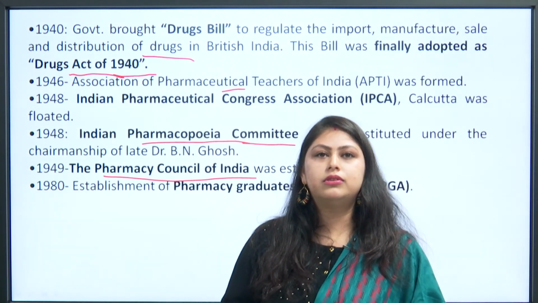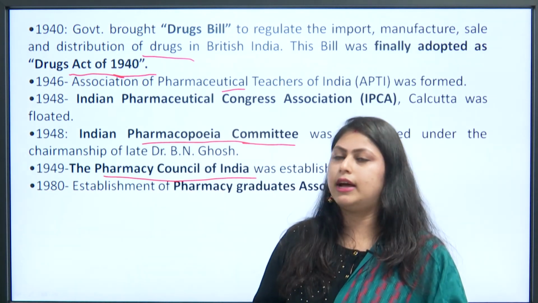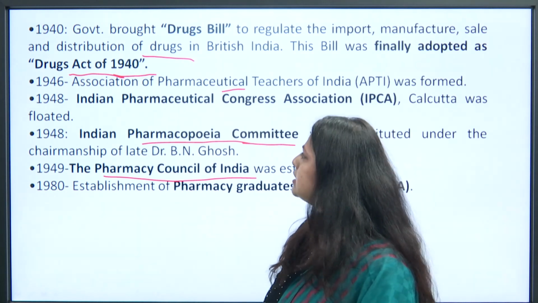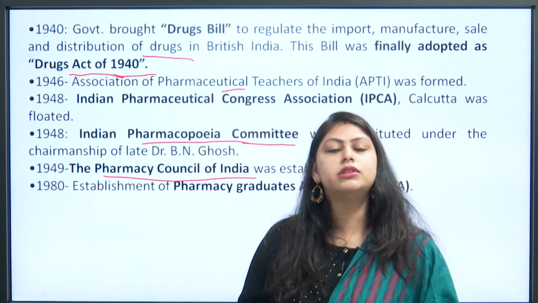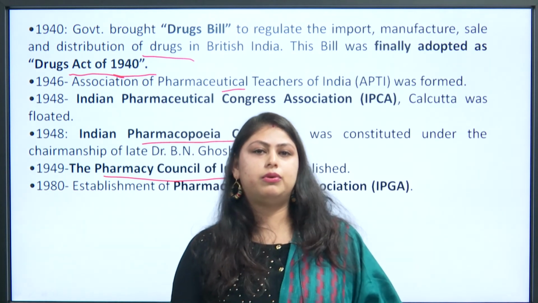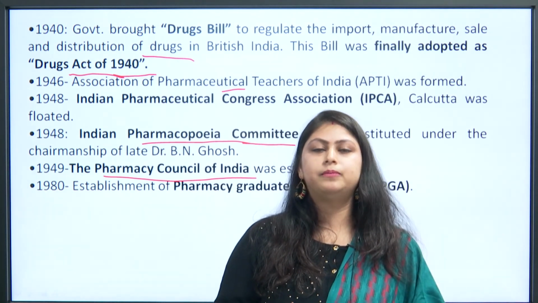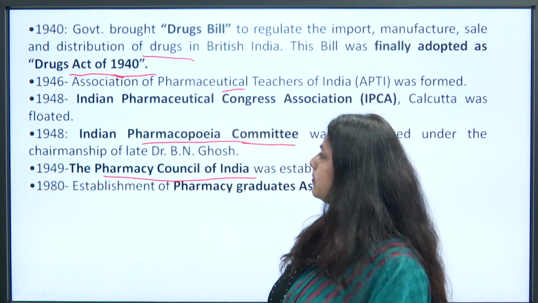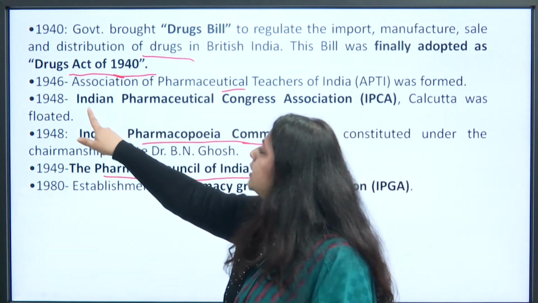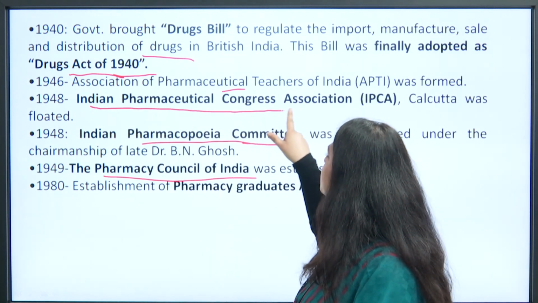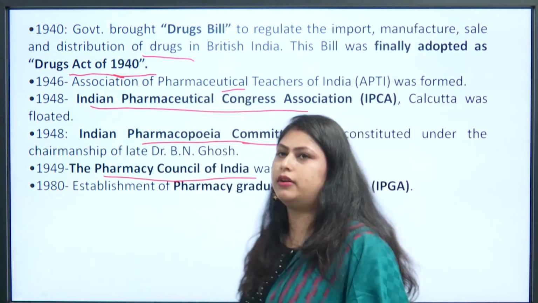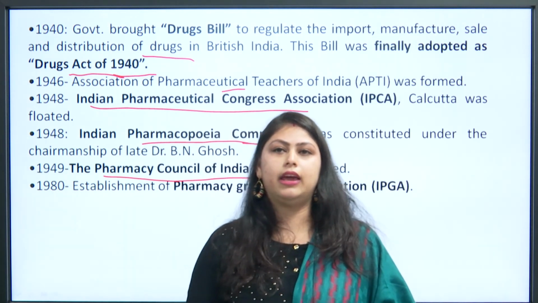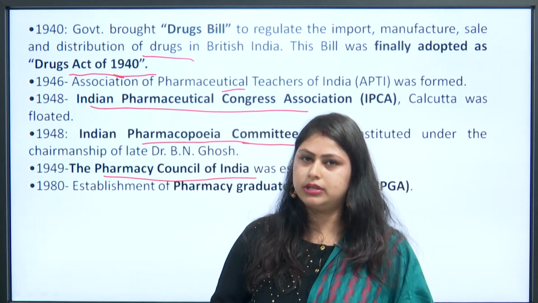Then talking about the next association, 1946. In 1946, the Association of Pharmaceutical Teachers of India, in short APTI, was formed. Next, in 1948, the Indian Pharmaceutical Congress Association, also known as IPCA, Calcutta, was floated.